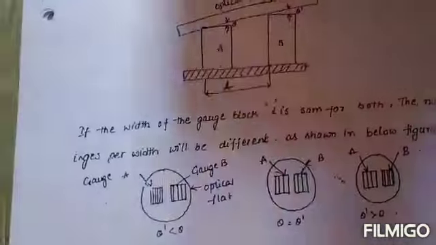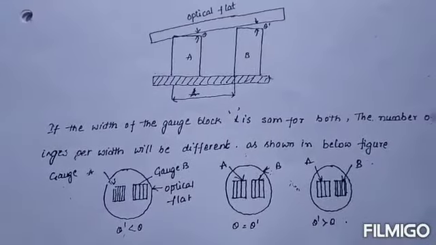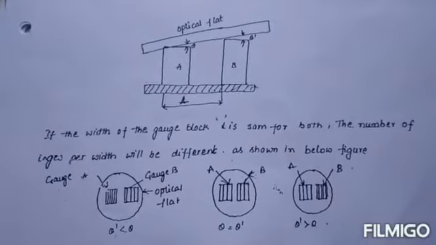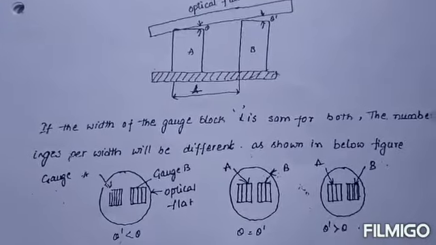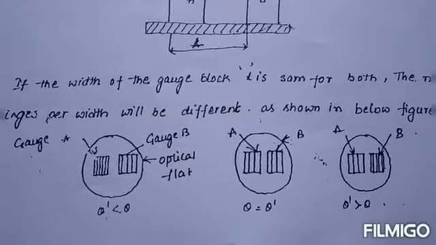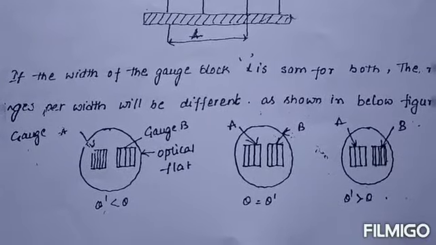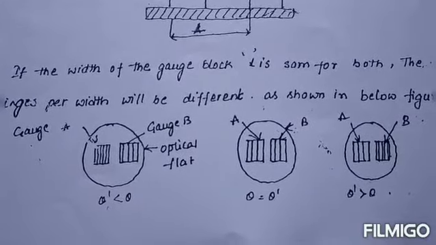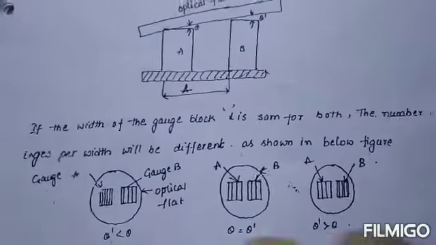With respect to the angles, if the width L of the gauge block is 50 mm for both, the number of fringes per width will be different, as shown in the figure. These are the three types of figures which we are using for gauge block materials: theta equal to theta dash, theta less than theta dash, and theta dash greater than theta.